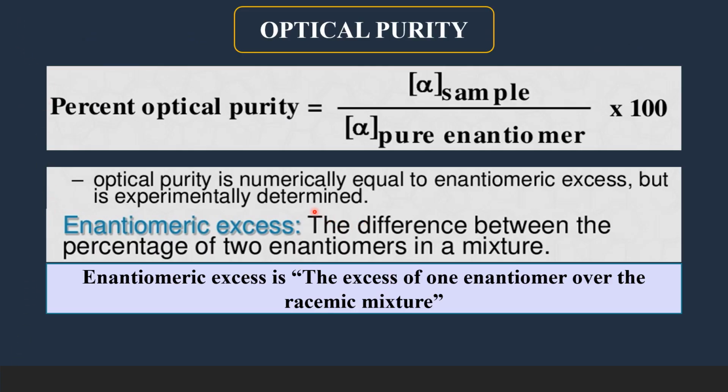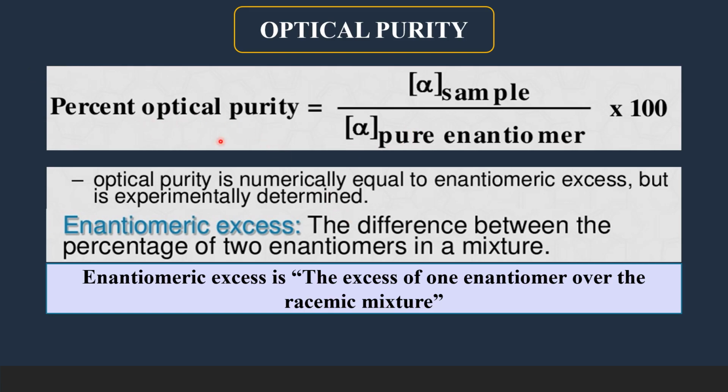So far we had been discussing the optical rotation and specific rotation. Now, if you are given a mixture of enantiomers, how will you find out the enantiomeric excess, or what is optical purity? That we shall discuss now.